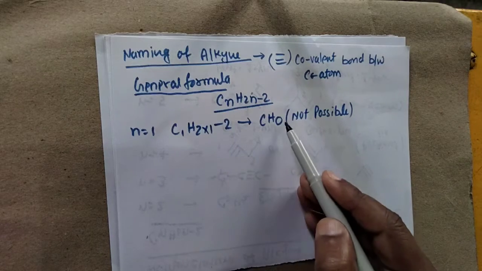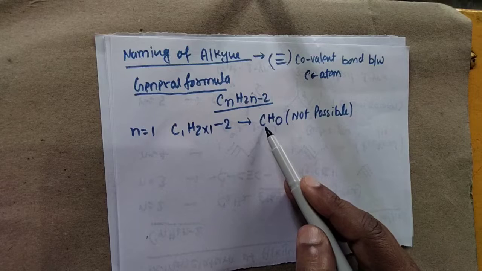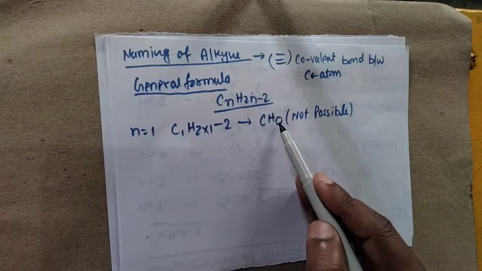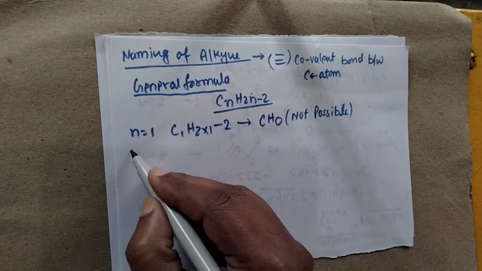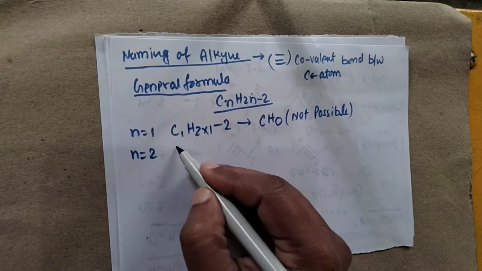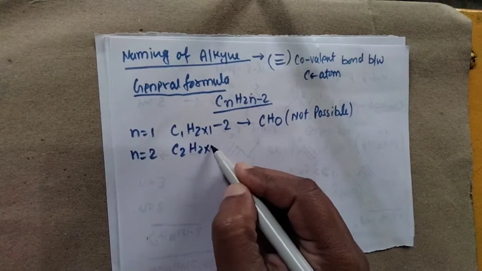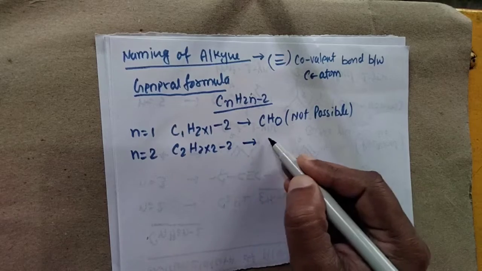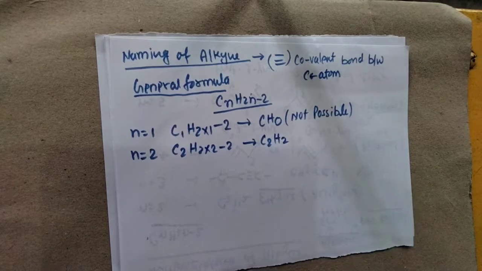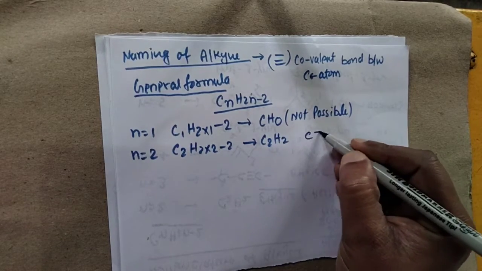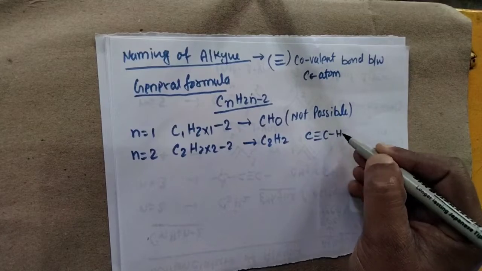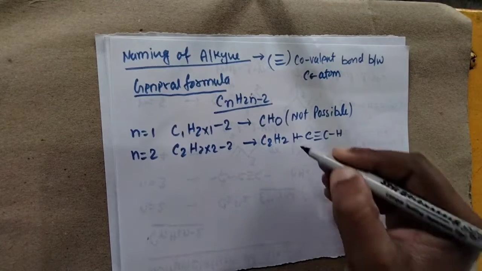Because the bonding of carbon is not satisfied by the 0 hydrogen here. Now if we have n value 2, then we have 2 into 2 minus 2 and we have C2H2. So we have a triple covalent bond between carbons here.